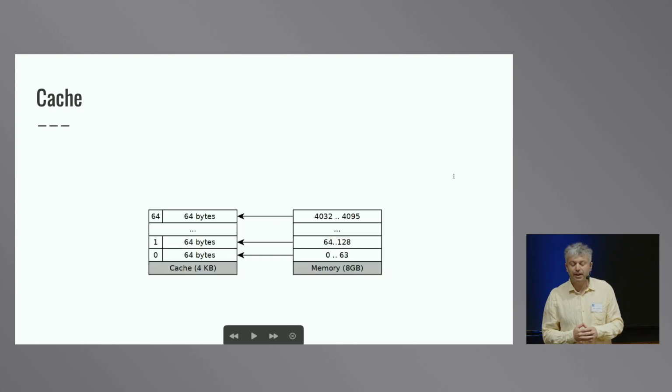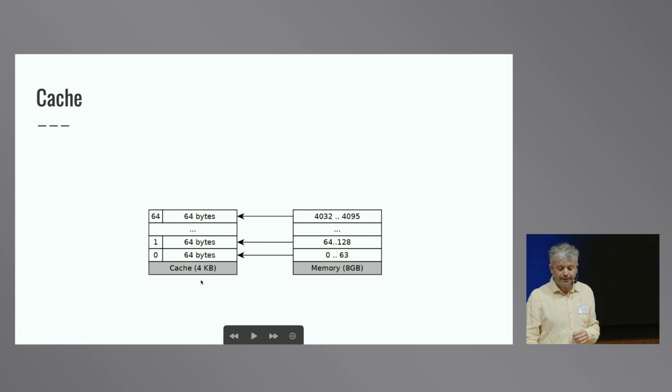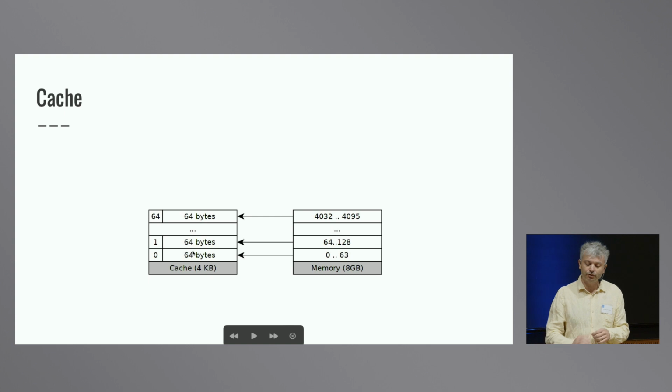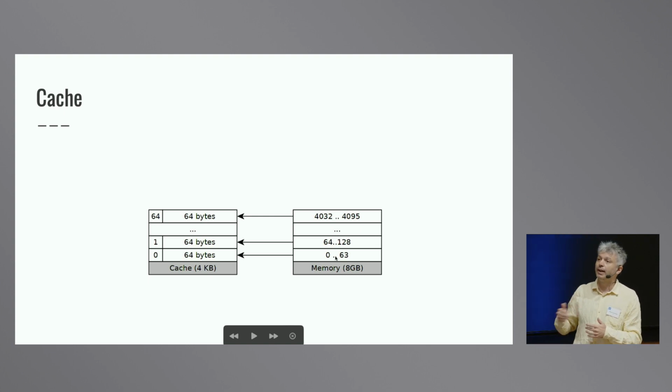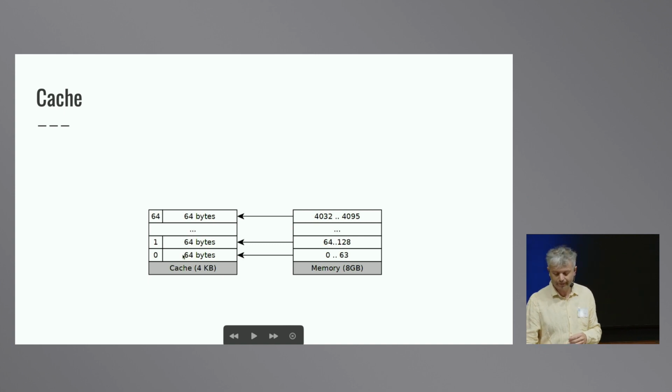Usually this cache is much smaller than the memory. Like for instance, in this example, we have a cache that is just 4 kilobytes and a memory that is much larger, maybe 8 gigabytes. And the idea is that this cache is split into small blocks. In this example, I just have a block of 64 bytes. And basically, this block of memory will be loaded automatically inside the cache whenever the processor needs this information.